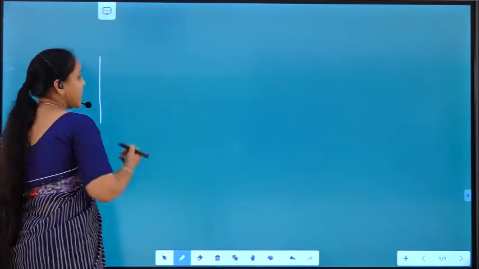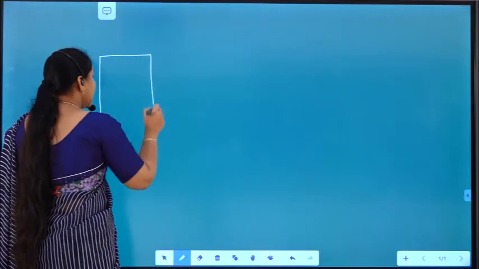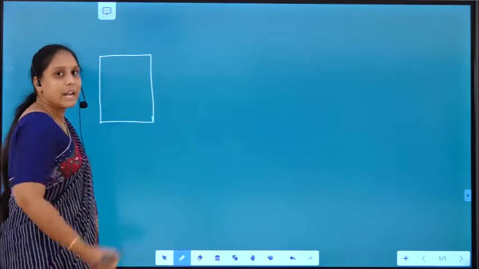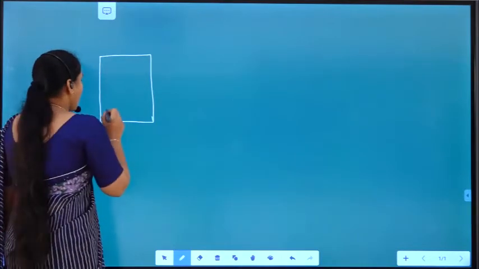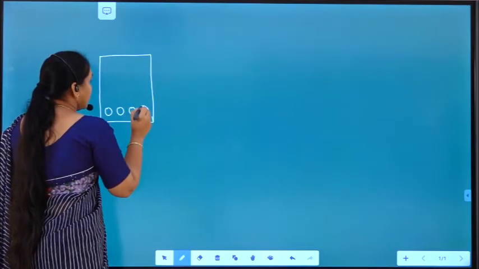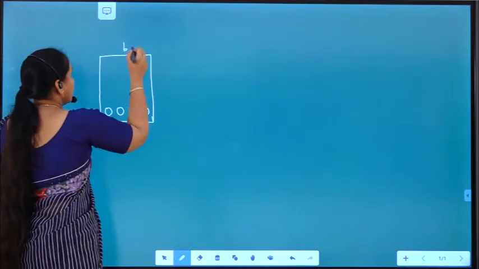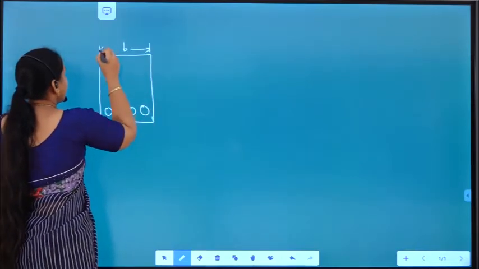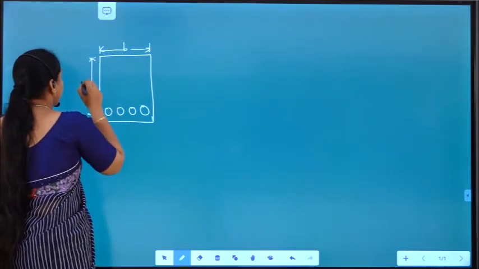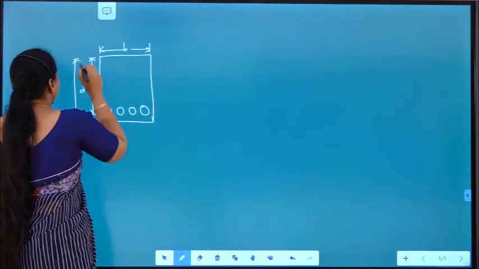A singly reinforced beam is a beam in which the reinforcement is present in the tensile zone. Let us draw the singly reinforced beam section, where the reinforcement is provided in the tensile zone. This will be the breadth of the beam, this distance is the effective depth d, and this distance is the overall depth D.